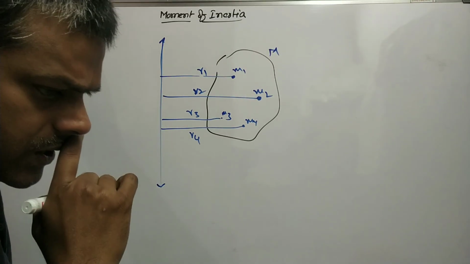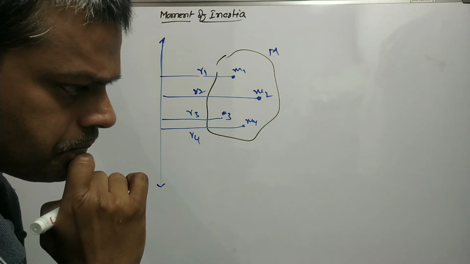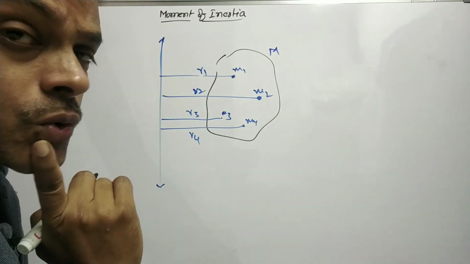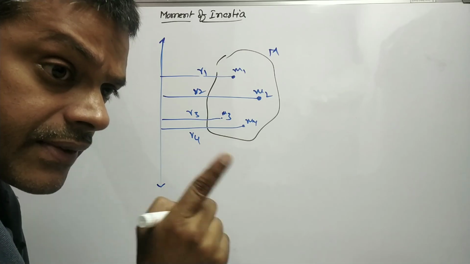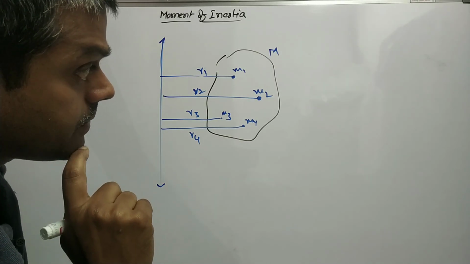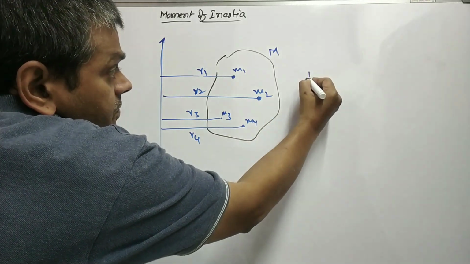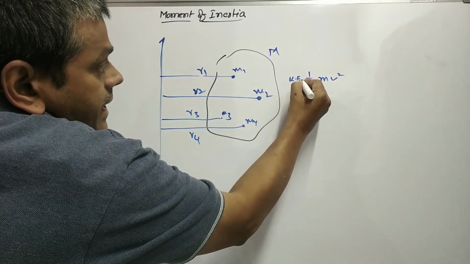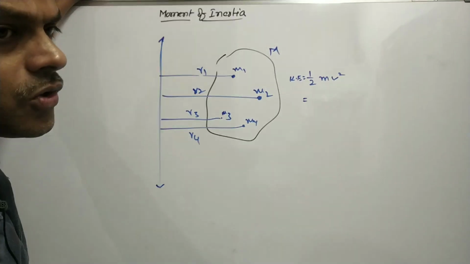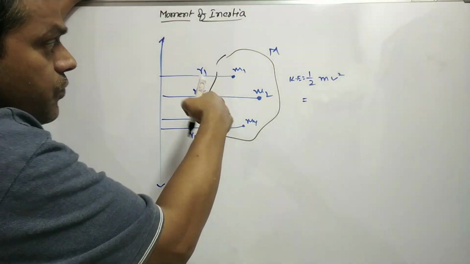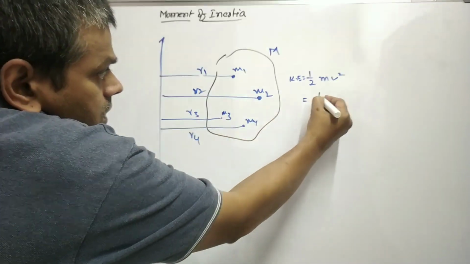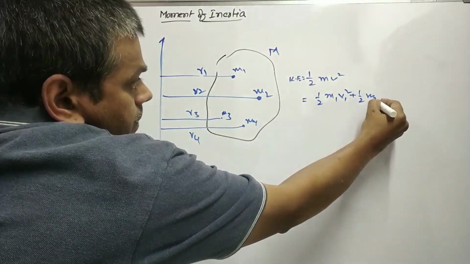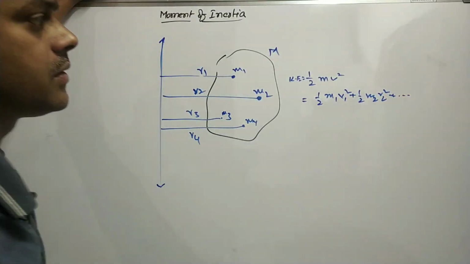According to mechanics, every body has two energies. One is called potential and the second one is kinetic. Here we discuss only kinetic. You know the kinetic energy formula of a body: half m v square. So to find the kinetic energy of this rigid body, it is half m1 v1 square plus half m2 v2 square and so on.